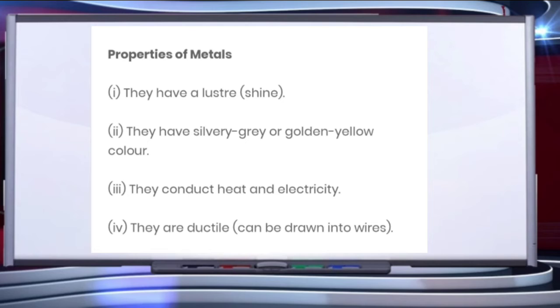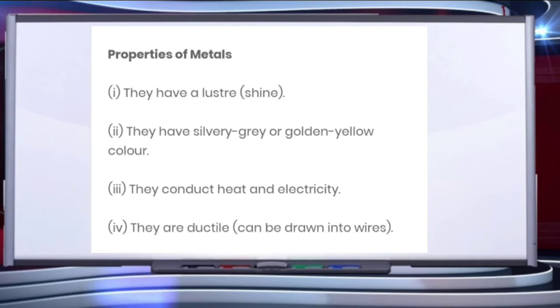The next property is they conduct heat and electricity. See children, metals are very good conductors of heat and electricity. Metals allow heat and electricity to pass through them easily. Generally, metals are good conductors of heat, that is, they have high thermal conductivity. Silver is the best conductor of heat.